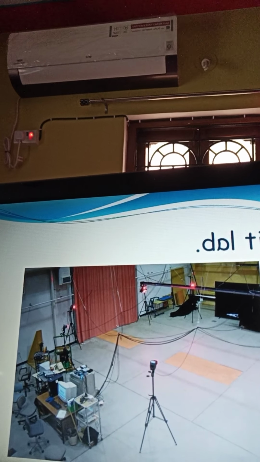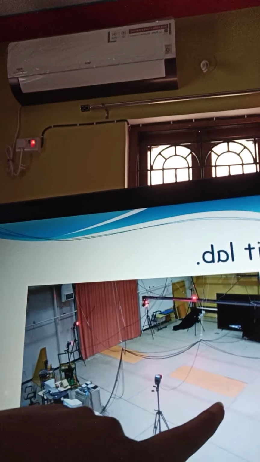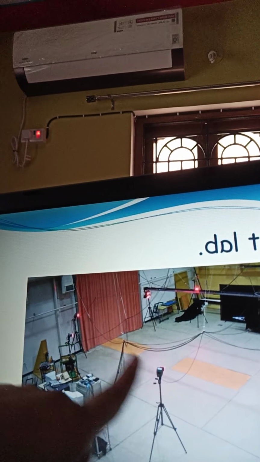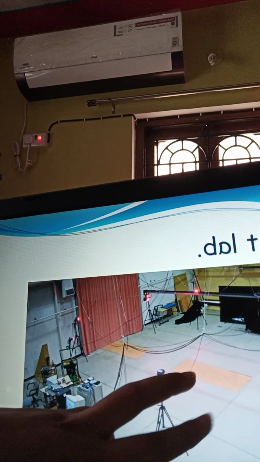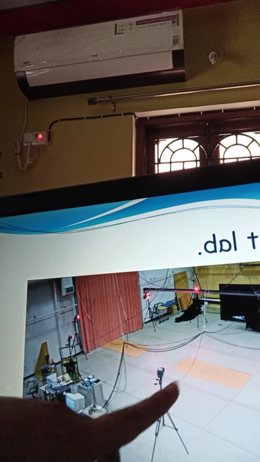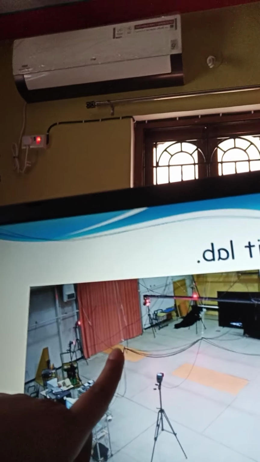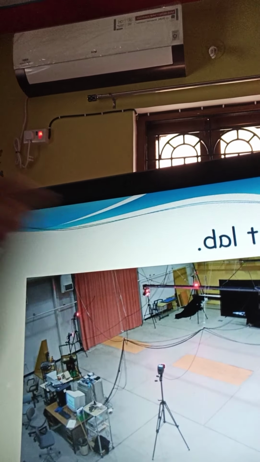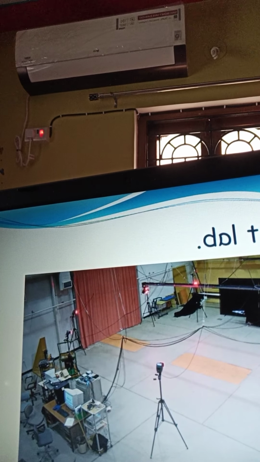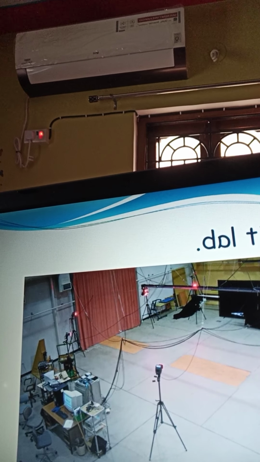You can see this yellow mark, which is the force plate. If the patient walks on this yellow mark, there are electrodes fitted onto the patient's or person's body.